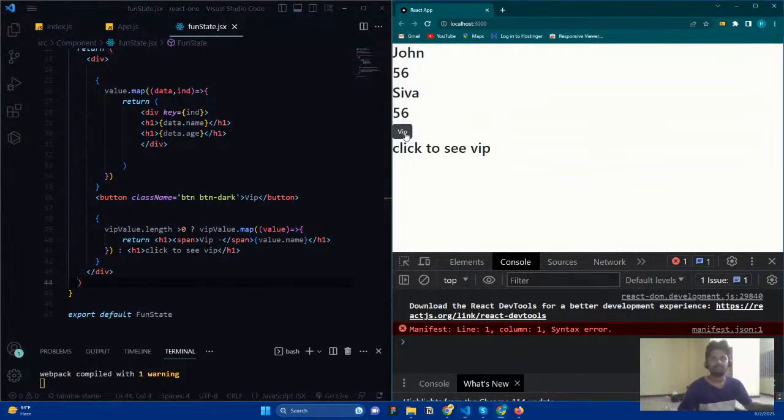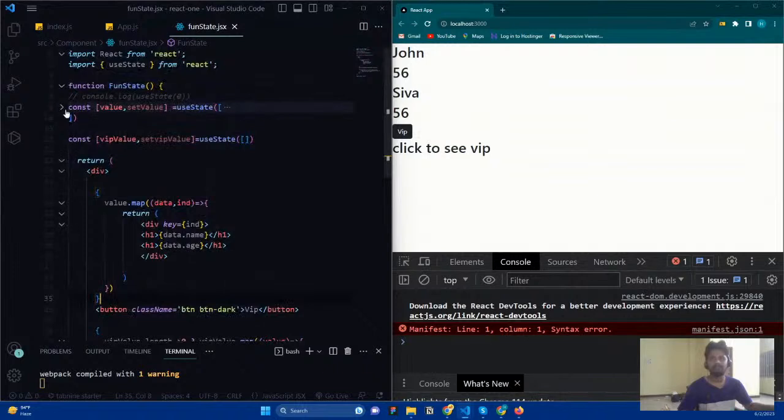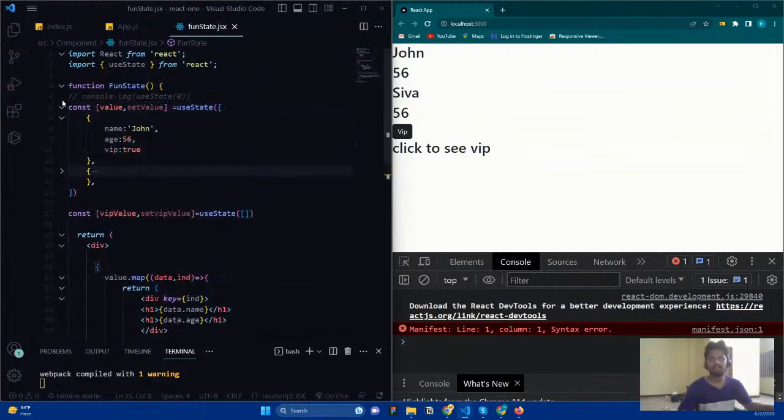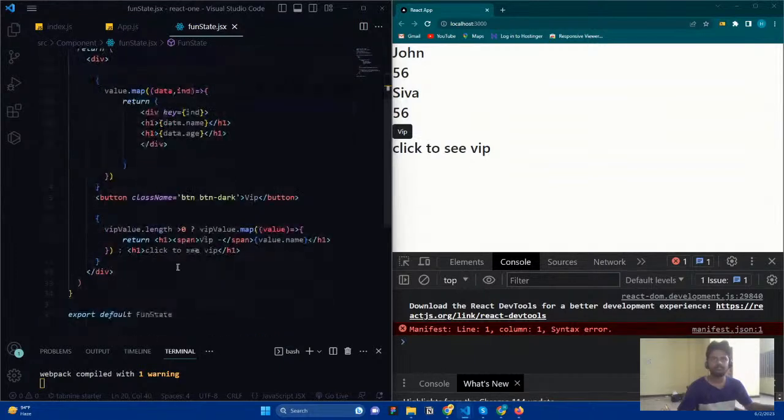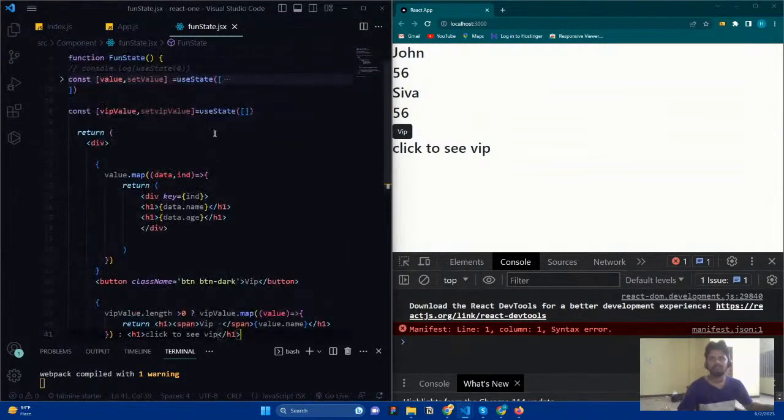So now what I want is, if someone clicks this button, I need to filter down this VIP. I need to filter down which persons have VIP access as true. And I need to set that, because here it is an empty value. So I need to set it. That's why it is showing me this one instead of mapping through it. Okay, so that's what it is.